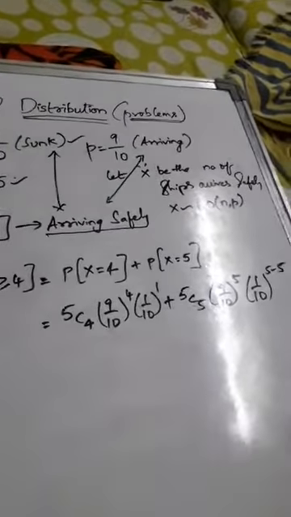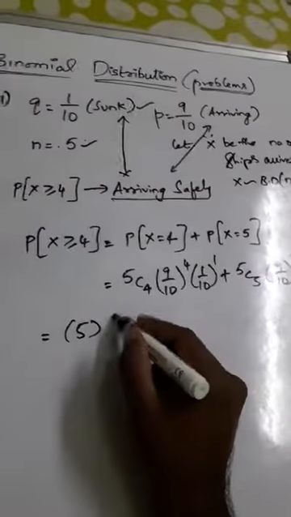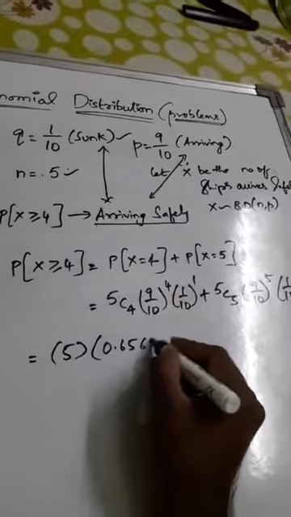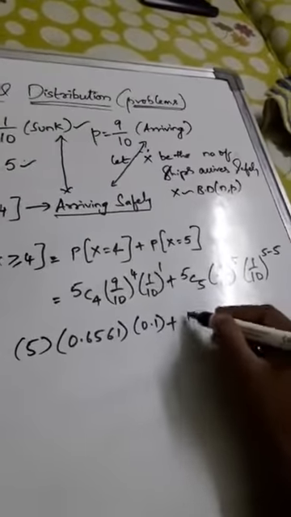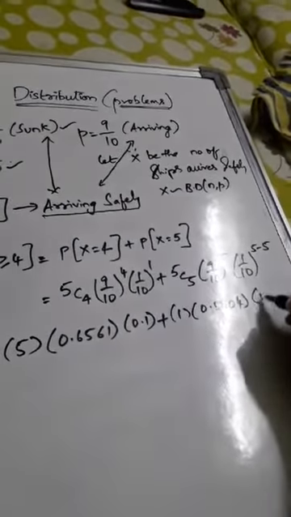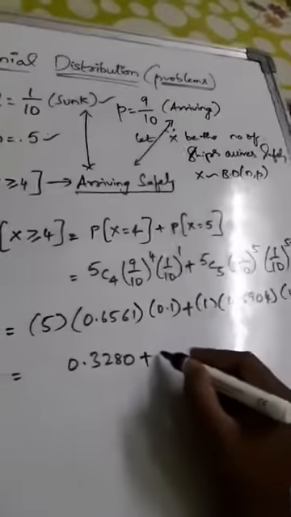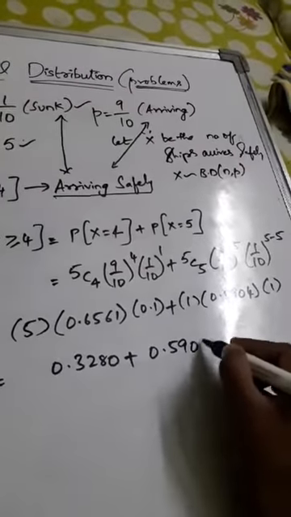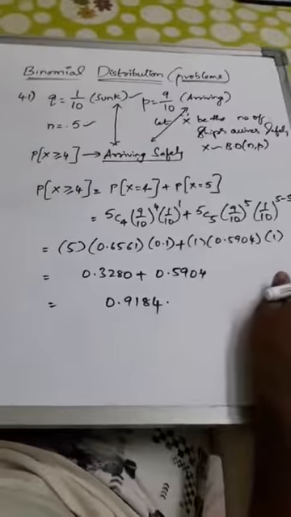So this becomes 5c4, nothing but 5, times 0.6561, which is 9 by 10 whole power 4, and 0.1, plus 5c5 is 1, 9 by 10 whole power 5 is 0.5904, and anything power 0 is 1. So 0.3280 plus 0.5904. The final answer is 0.9184.